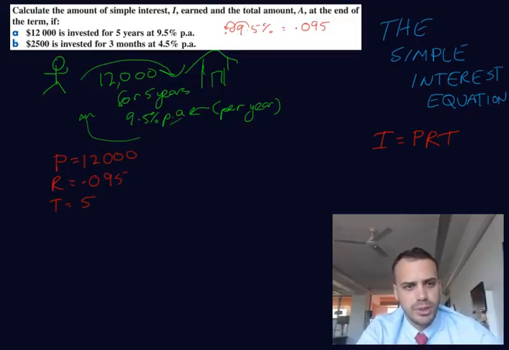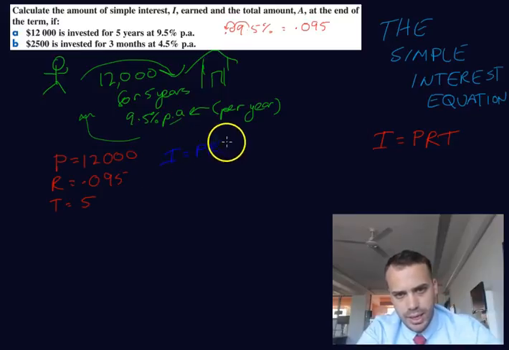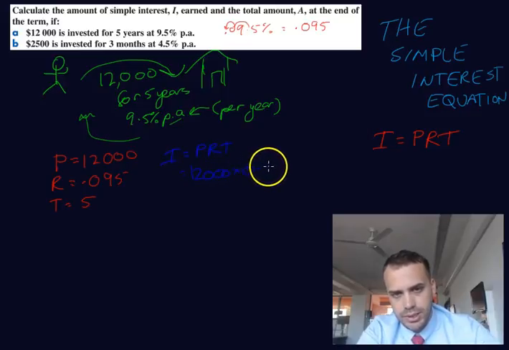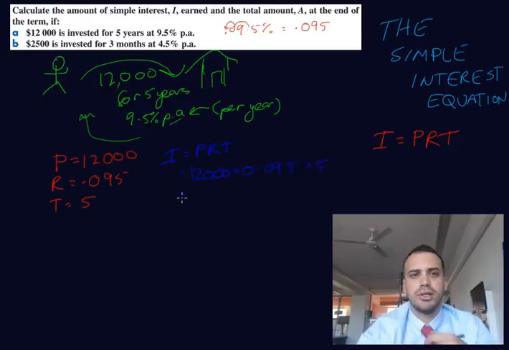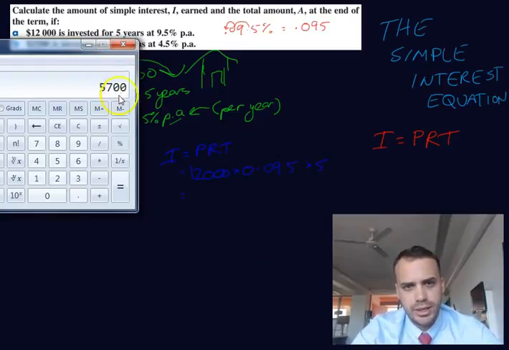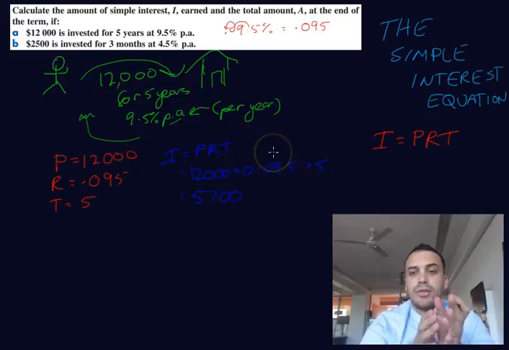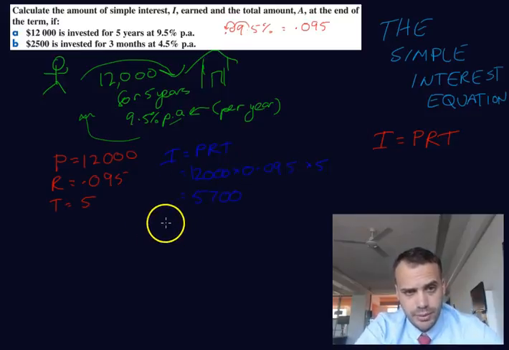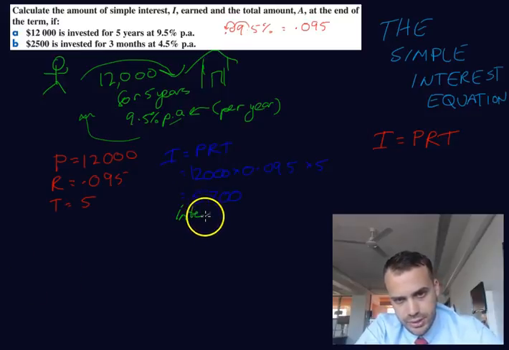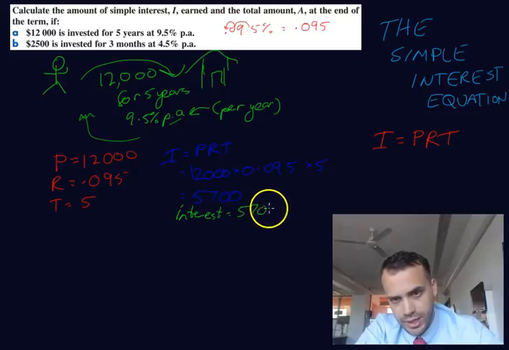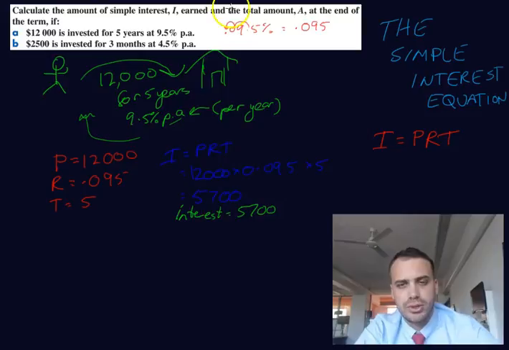And we can put all of that into our formula. Let's try that. I equals PRT equals 12,000 times 0.095 times 5. Put that all into your calculator and you'll get an answer. Okay, and you can see on my calculator there, the answer is 5,700. Now that's the amount of interest. Now I'm just going to write that so you can see what I'm talking about. That's interest equals 5,700.